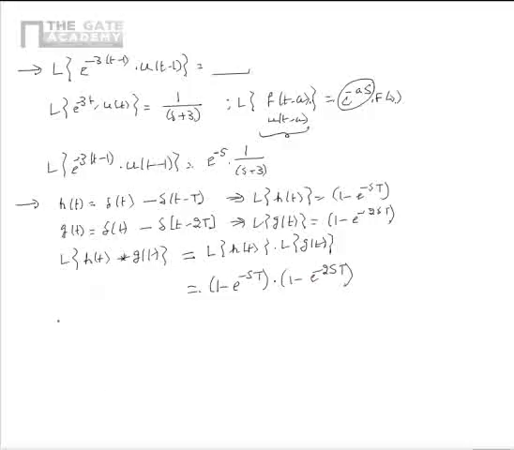In case we need to find h of t convolved with g of t, we can find the same by finding the inverse Laplace transform of the result that we obtained, which can be written as L inverse of 1 minus e power minus sT minus e power minus 2sT plus e power minus 3sT.